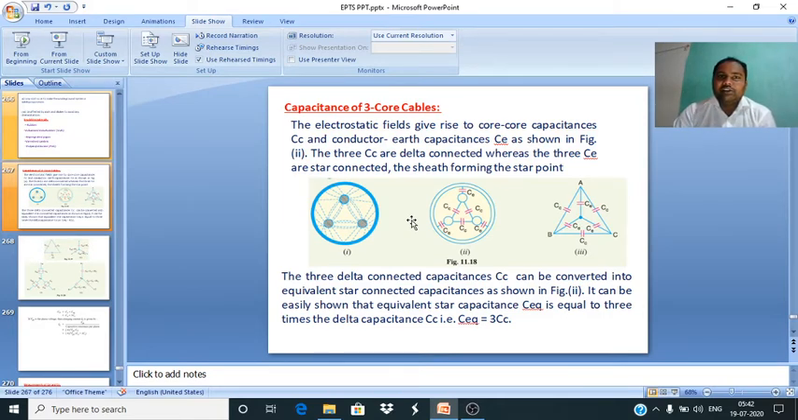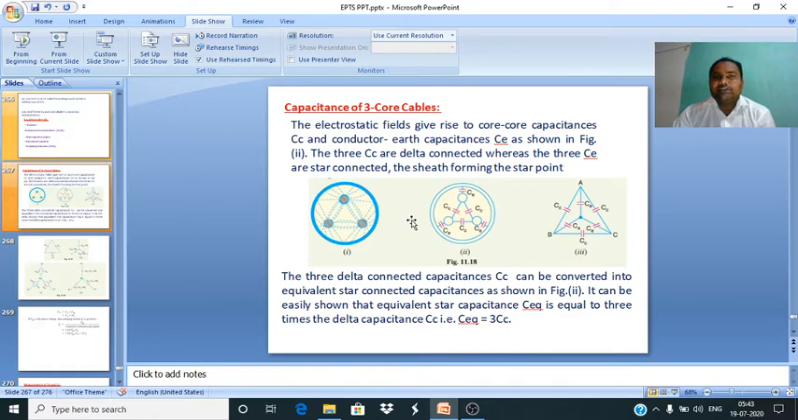In this session, we will discuss the capacitance of a three-core cable. Already we found the capacitance of a single-core cable. For a single-core cable, we consider one conductor with a smaller radius r and a sheath with a larger radius R. By using these two, we can easily find the capacitance: C is equal to 2 pi epsilon naught epsilon r by log R by r. So this is the capacitance of a single-core cable.